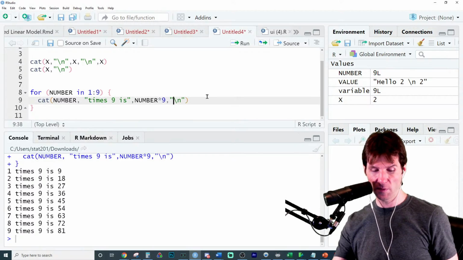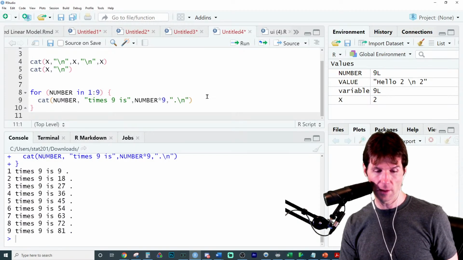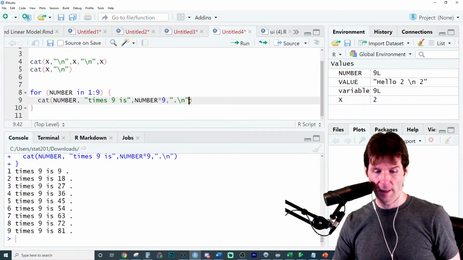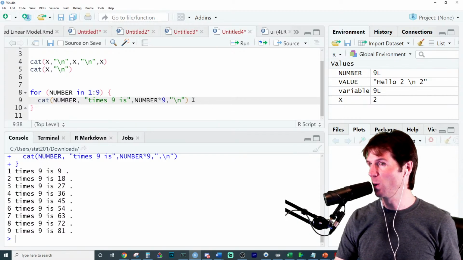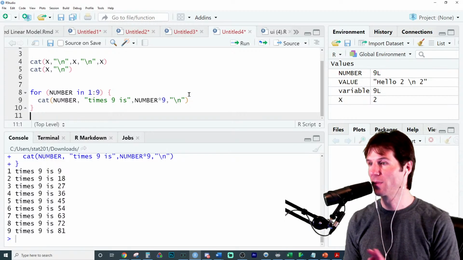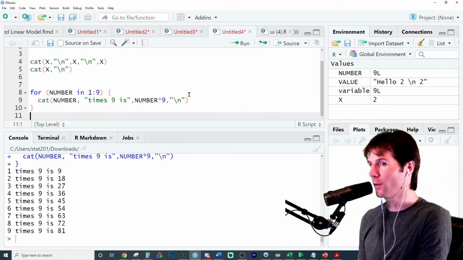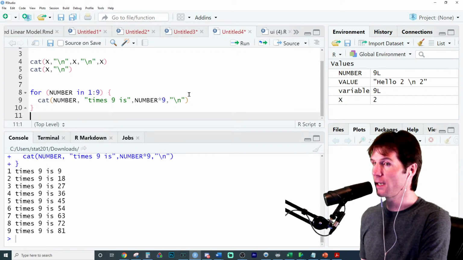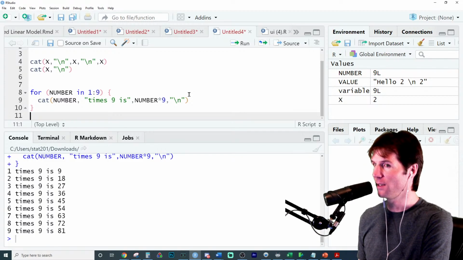And I wonder if, can I do that? No. So now we've got to do the sep thing. It'll make it look too complicated. Won't worry about that period. Looks fine. Cool. So with this right here, we have a sentence now. We've now created a sentence. 1 times 9 is this. 2 times 9 is 18. 3 times 9 is 27.